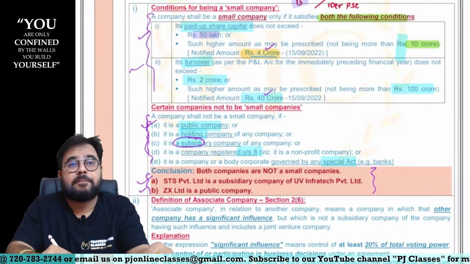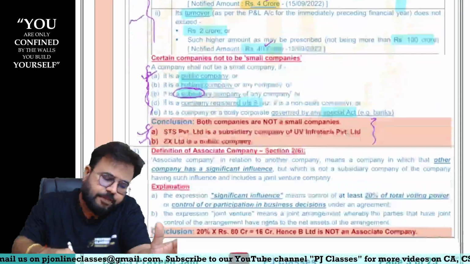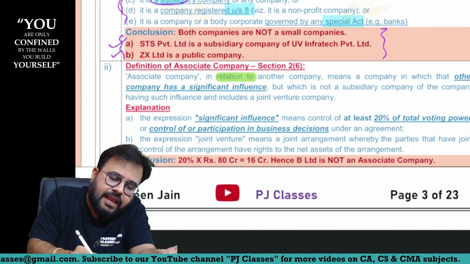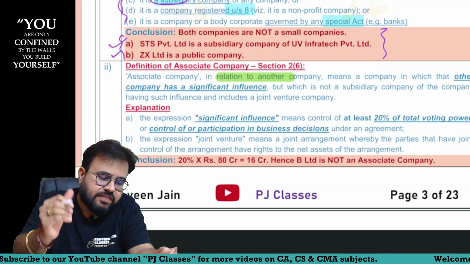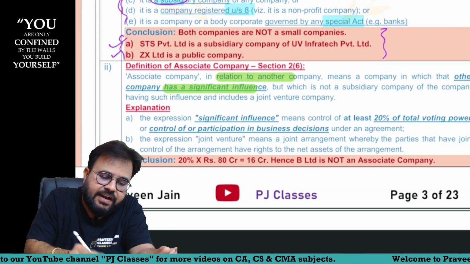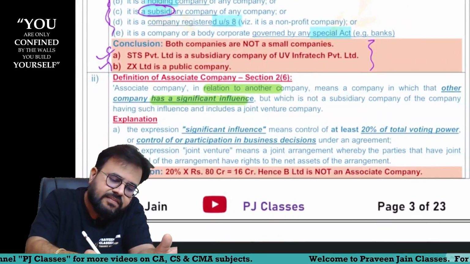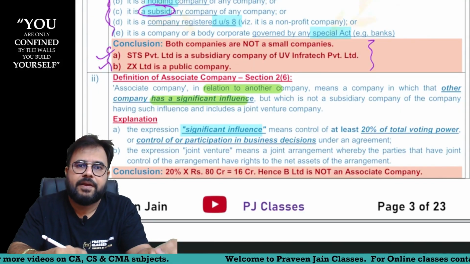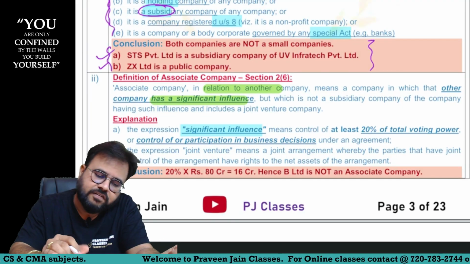Again, before jumping to the conclusion, it is always preferable to write the answer, sir. So a company will be called an associate company in relation to another company when it is a company in which the other company has a significant influence. Now, what is significant influence? Significant influence is given in the definition, sir. That is in the explanation part, and that explanation is also forming part of section 2 clause 6, sir.